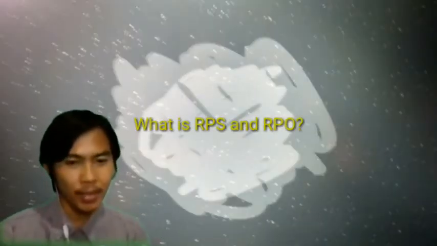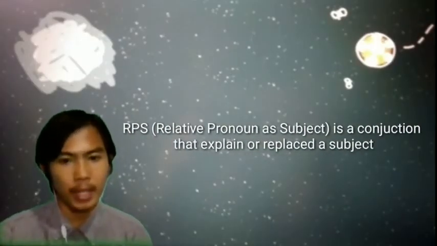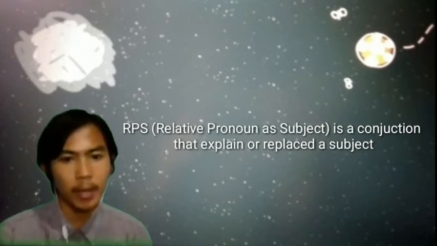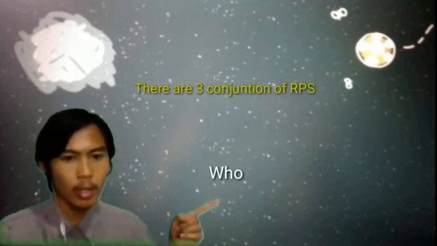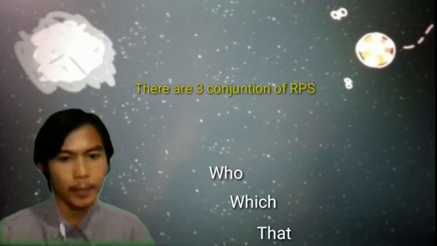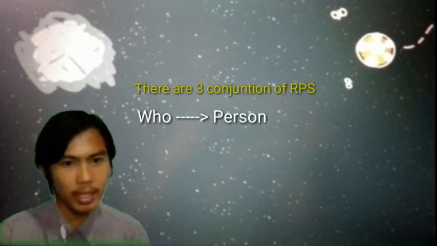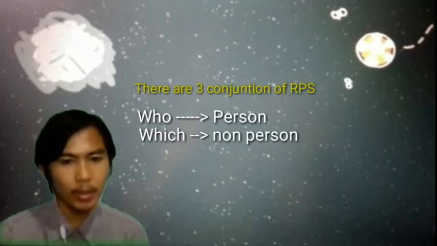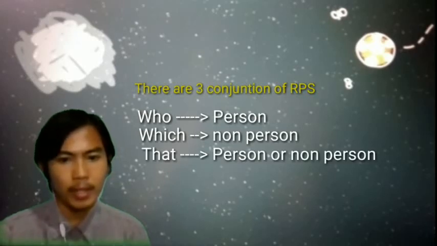What are RVS and RVO? RVS, relative pronoun as subject, is a conjunction that explains or replaces a subject. Three conjunctions of RVS: who, which, and that. Who is used to replace a person, which is used to replace a non-person, and that is used to replace a person or non-person.